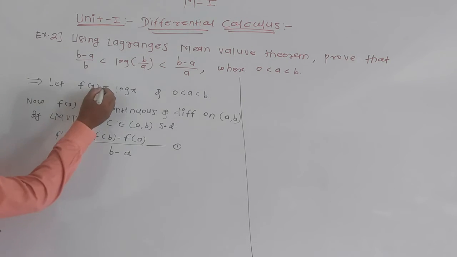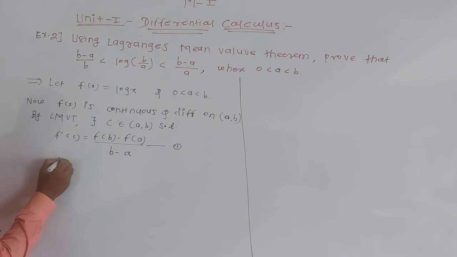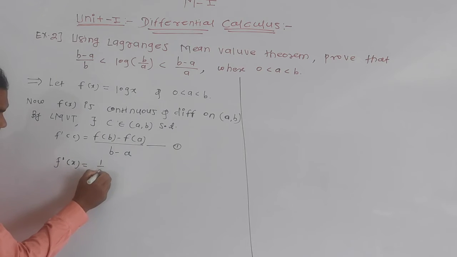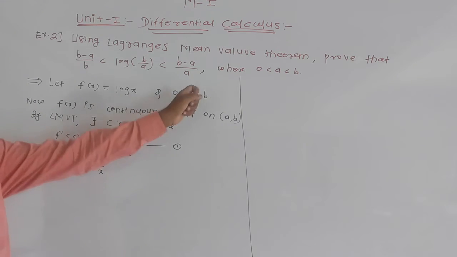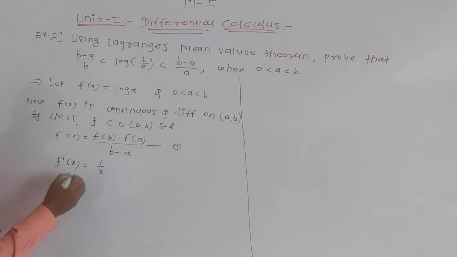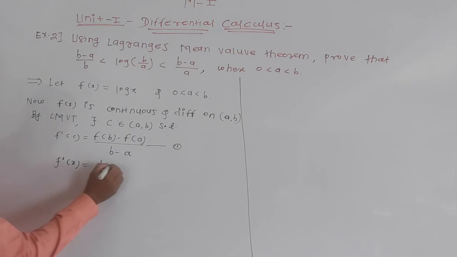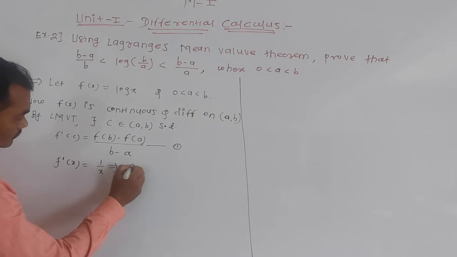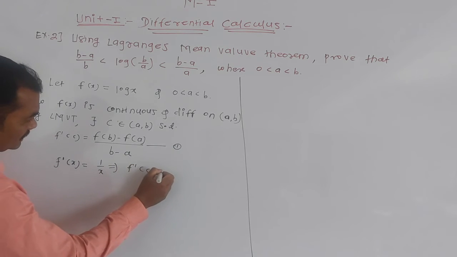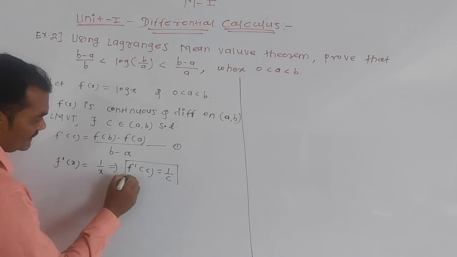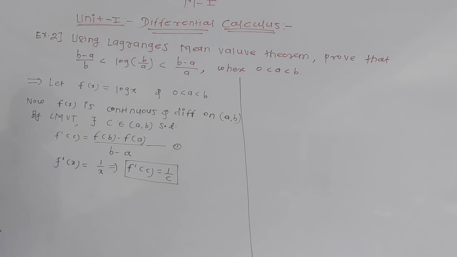Then tell me the derivative of f of x. This is f dash of x is equal to 1 by x, and this x is always greater than 0. This is verified. Then replace x by c. This implies f dash of c is equal to 1 by c.